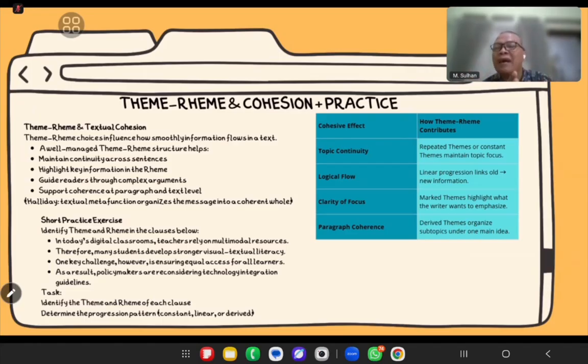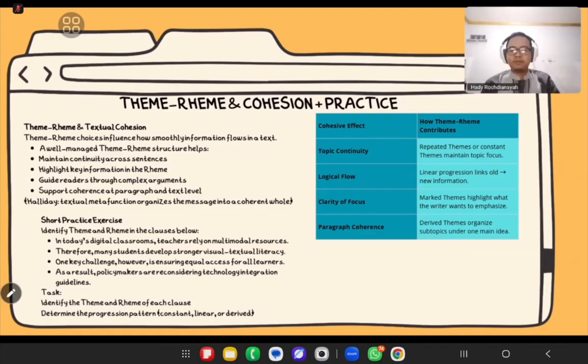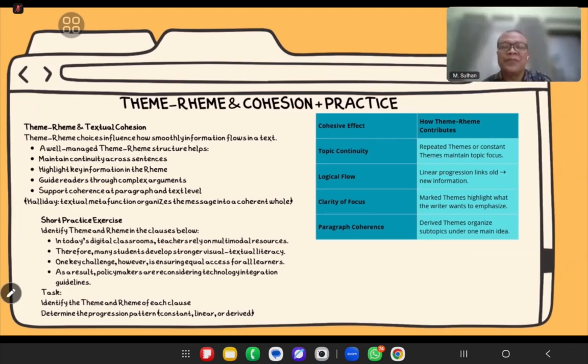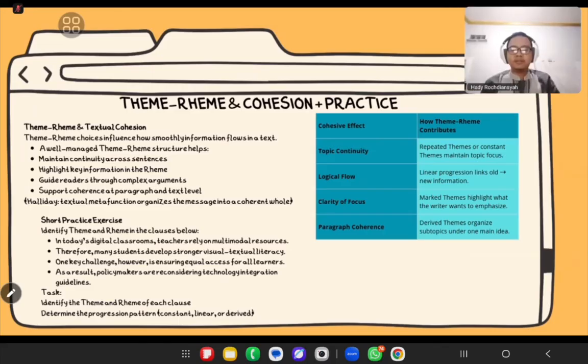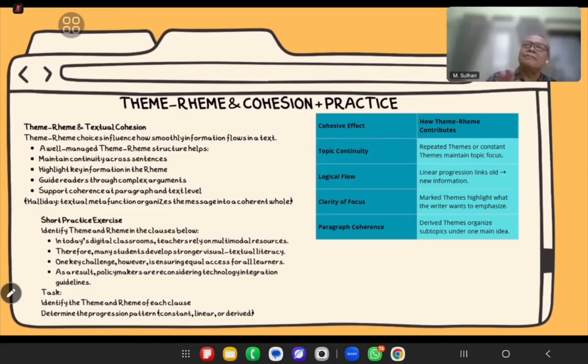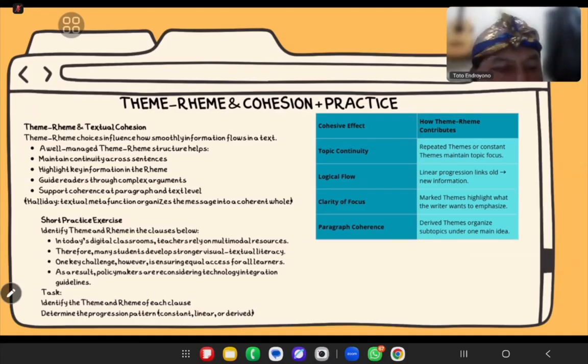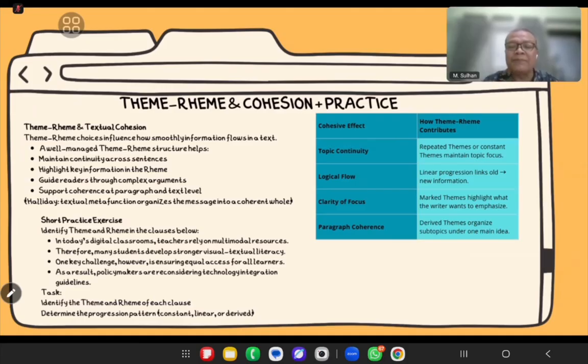And then I give you an exercise. I just sent four examples of sentences in the group. Just check your WhatsApp group. What you have to do is get the theme and the rheme. One example. Can you also open your WhatsApp group? Yes, already. Okay, one example.